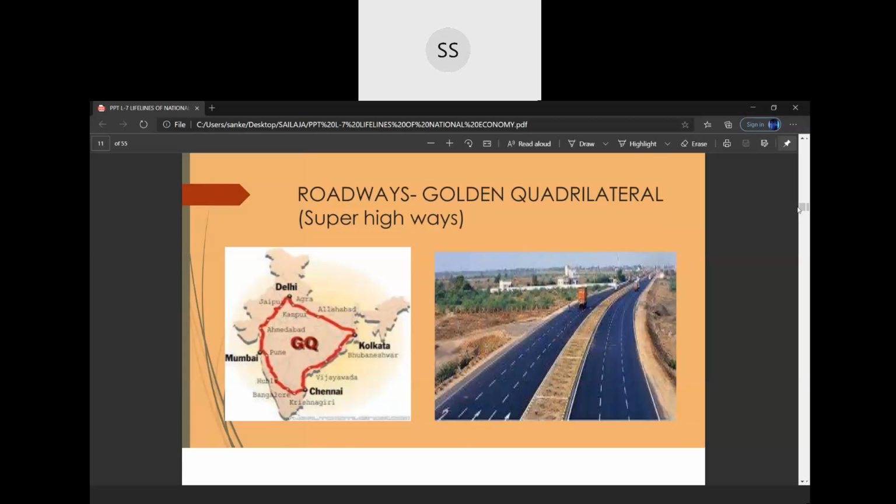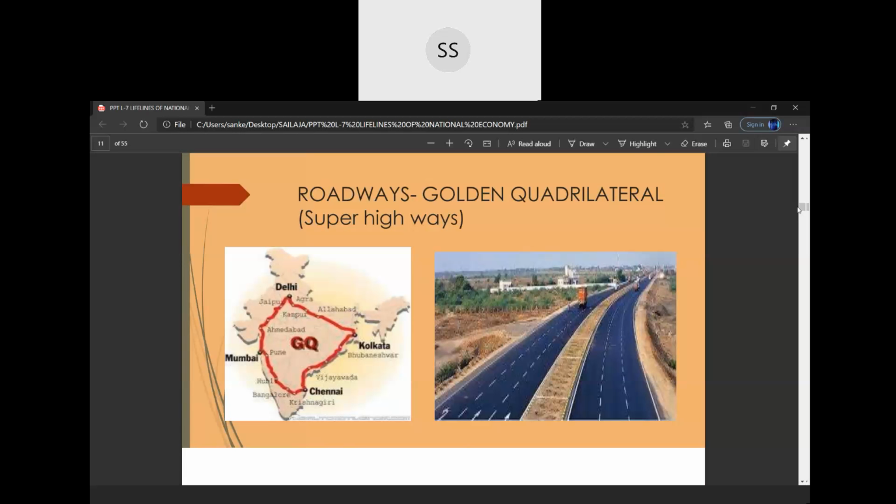So like that, different lanes on one side I'm talking about. If you're going from north to south, 4 to 5 lanes will be there. If you're coming from south to north, 4 to 5 lanes will be there. So that is the super highway, and every lane is meant for one particular speed. You can go very fast. Then these super highways connect very long distances. It's not that we can build a super highway from Janakpuri to Dwarka. No. These super highways are connecting very, very long distances, children.